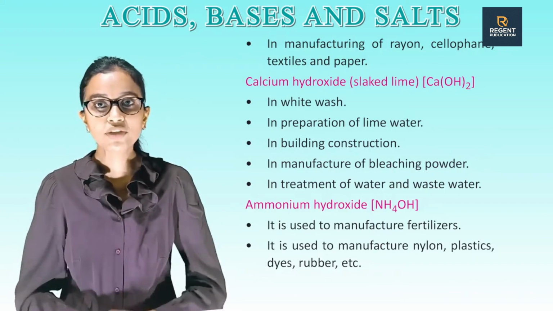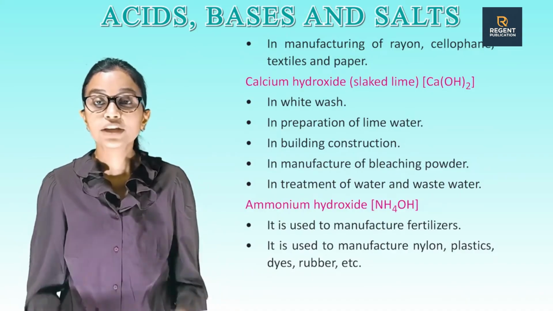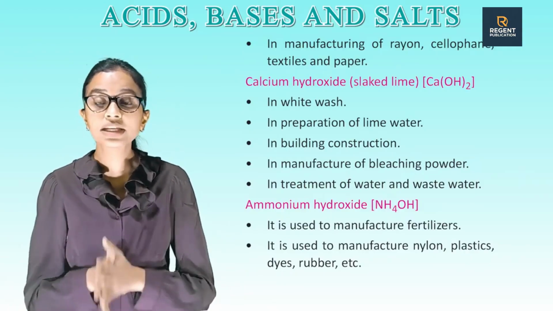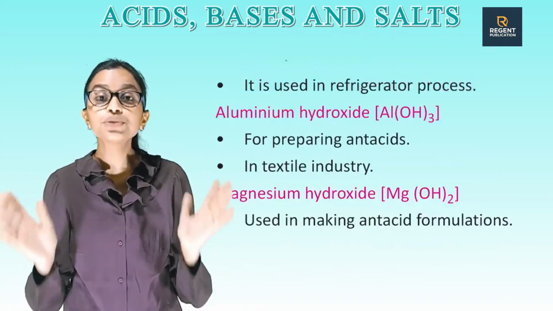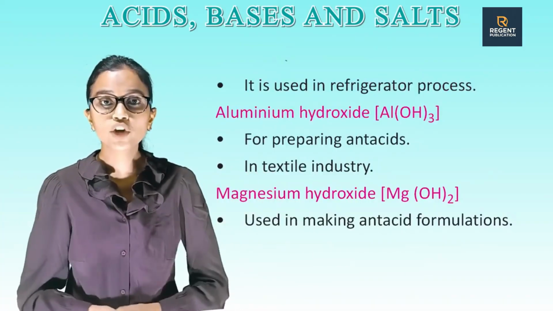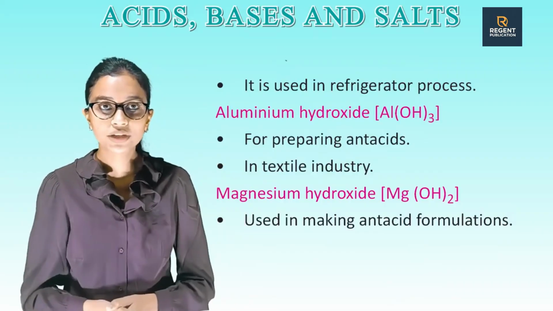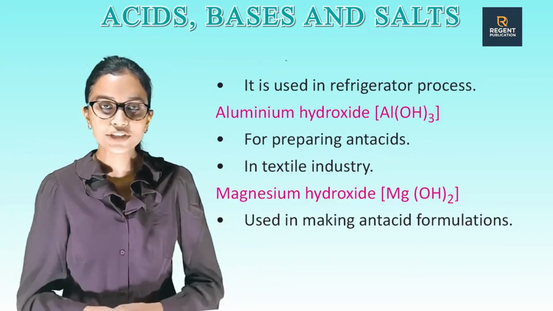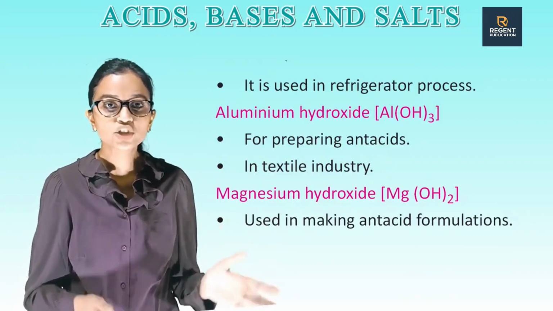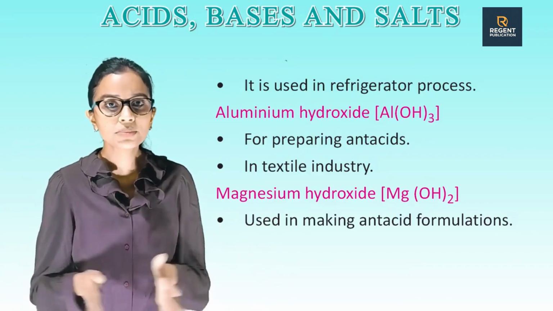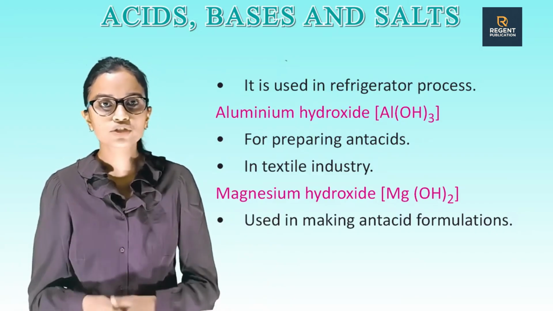It is used to manufacture fertilizers. It is used to manufacture nylon, plastics, dyes, rubbers, etc. It is used in refrigeration processes. Aluminium hydroxide, Al(OH)3, is used for preparing antacids and in the textile industry. Magnesium hydroxide, that is Mg(OH)2, is used in making antacid formulations.